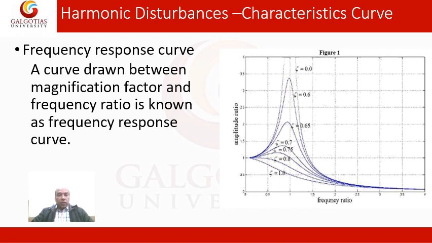Now the phase diagram we have just seen earlier, we'll see over here also, and we'll try to understand what those harmonic disturbance characteristic curves are. Basically, the frequency response curve is a curve drawn between magnification factor and frequency ratio, and it's also known as the frequency response curve. It was discussed in the last video, where you can see that if zeta tends to 0, the amplitude ratio increases to infinity.